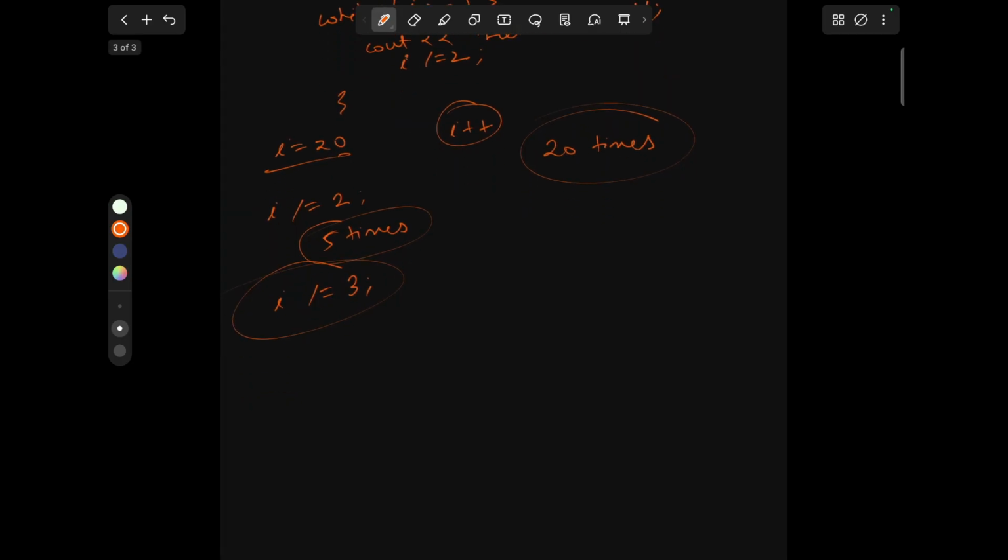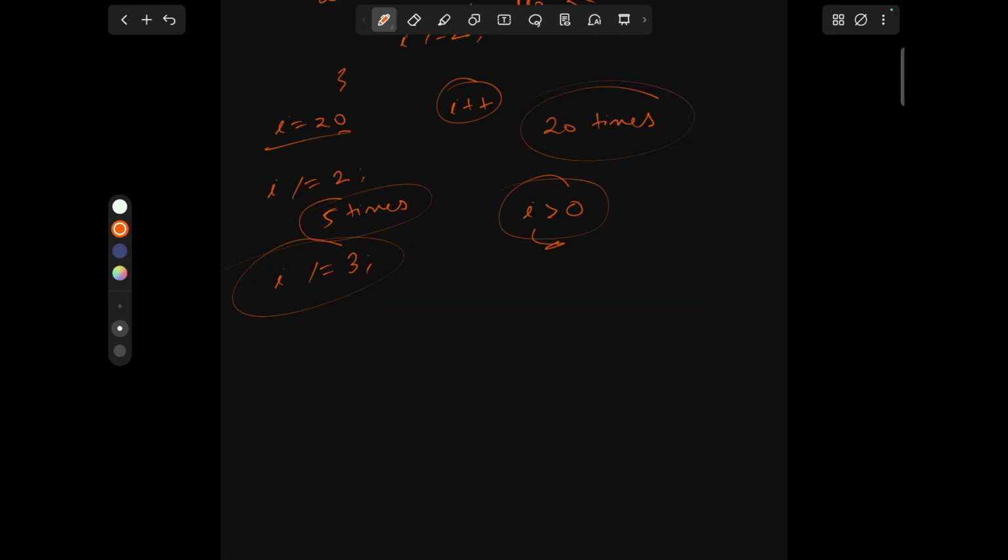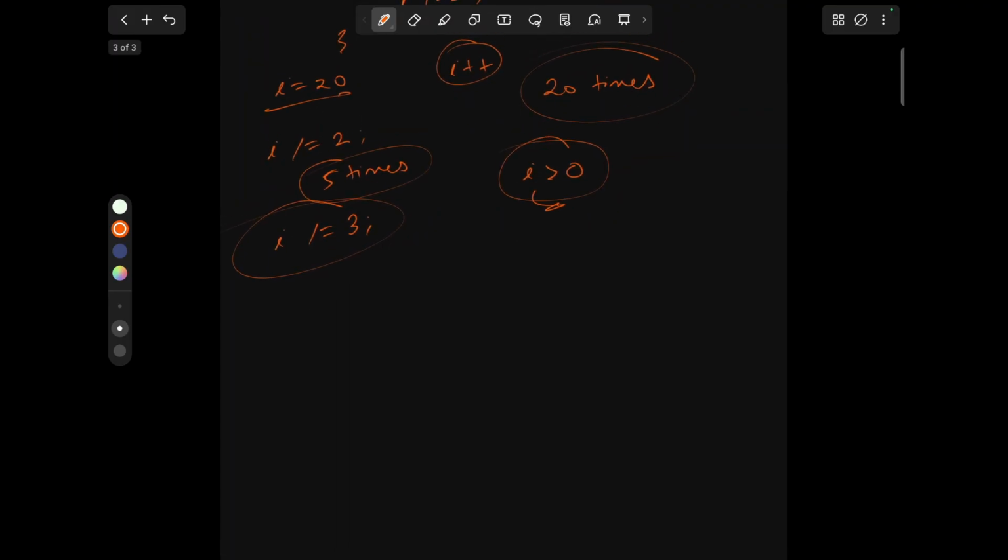So we are writing a condition here that until my I is greater than 0, keep running the loop, and at some point my I becomes 0 or less than 0, just stop the loop. So basically we know what the stopping condition is, but we don't know after how many times of running the code it will stop. So a while loop is used when you don't know how many times the loop will run, but you have the condition. One more thing in a while loop, whenever you are writing a while loop, never forget to add updation.